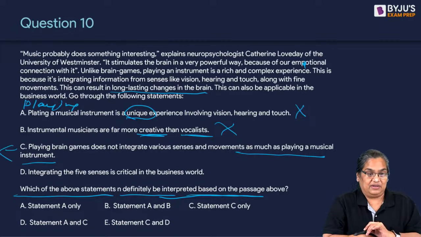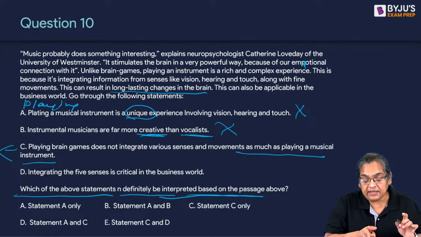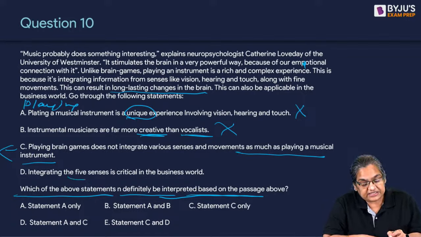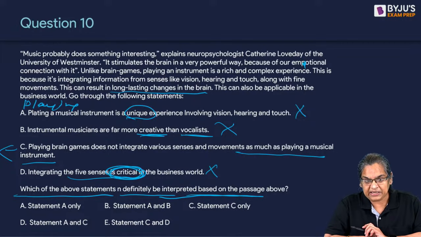Playing brain games does not integrate various senses and movements as much as playing a musical instrument. Right, playing games is not as complex, unlike brain games. This is a more complex experience, he says. So playing brain games is not such a complex experience. So C is correct. Integrating 5 senses, it's critical. No, it's useful. Whether it's critical, you don't know. Critical, he didn't say.